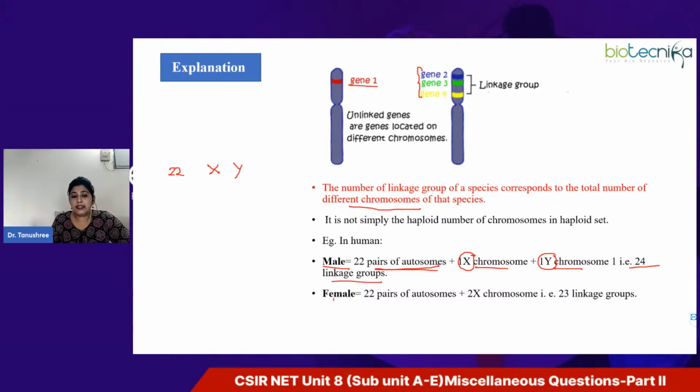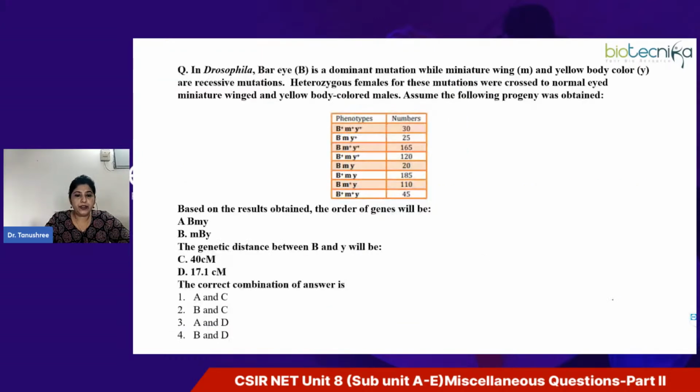But if it has been asked about the female, then there are 22 pairs of autosomes, but as two X chromosomes are there, the total linkage groups will be 23, because the genes located on the X chromosome will be the same. Therefore, the correct answer here is option 2. So you all have answered correctly. Very good. Shri Vidya, very good evening. I have discussed 2 questions so far. So please join in solving the questions.